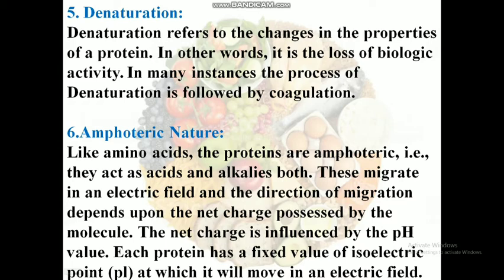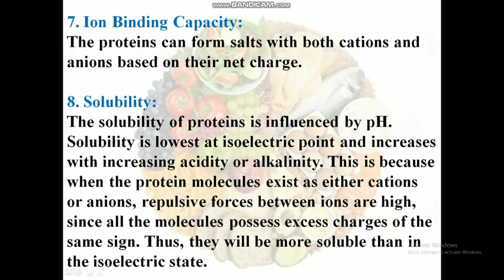These migrate in an electric field, and the direction of migration depends upon the net charge possessed by the molecule. The net charge is influenced by the pH value. Ion binding capacity. Proteins can form salts with both cations and anions based on their net charge. Solubility. Solubility of proteins is mainly influenced by the pH.